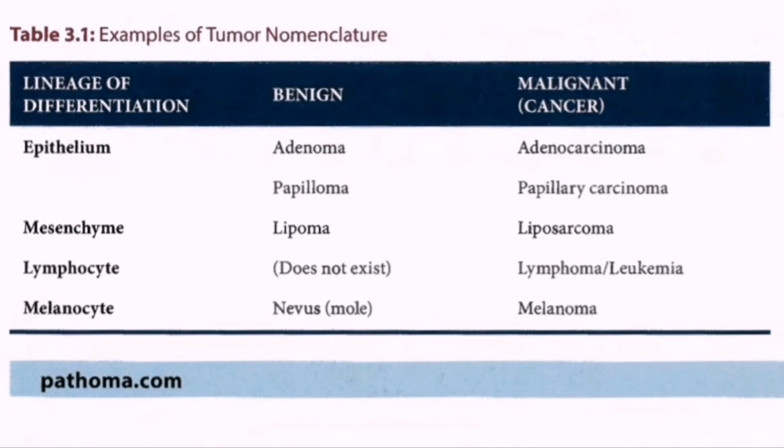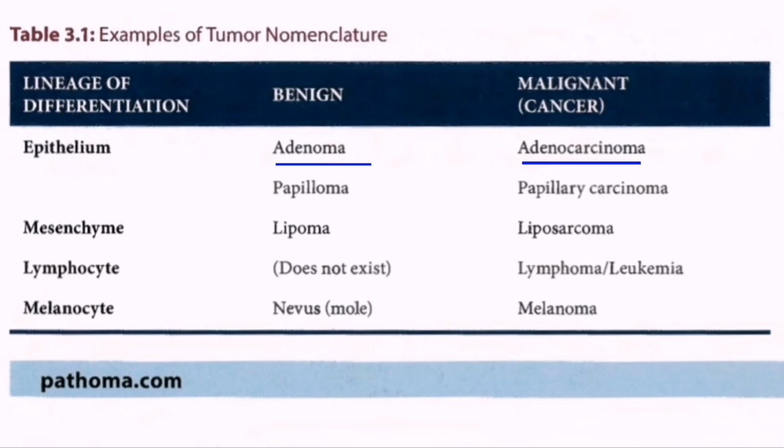If the lineage is epithelium, the benign condition is known as adenoma, and the malignant condition is adenocarcinoma. In the epithelium, benign may be papilloma, and malignant may be papillary carcinoma.